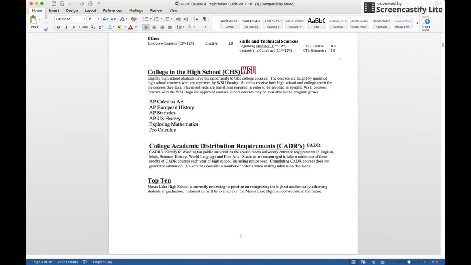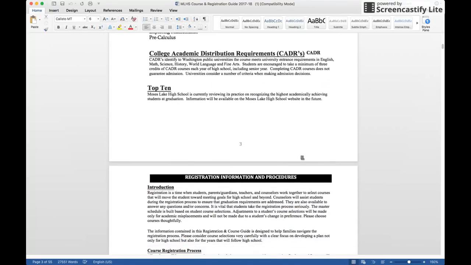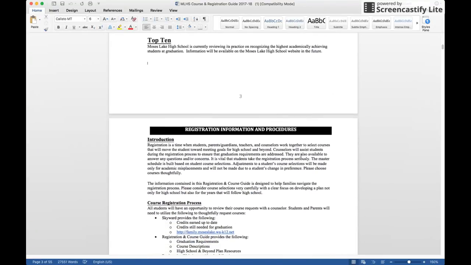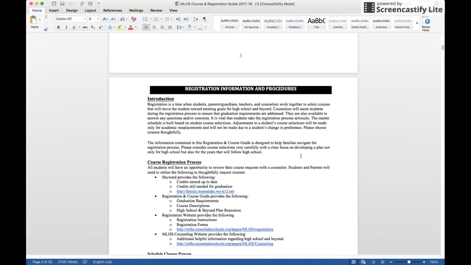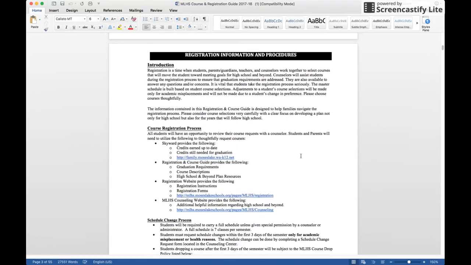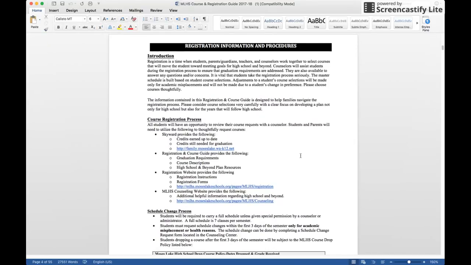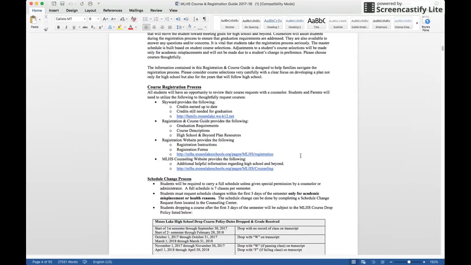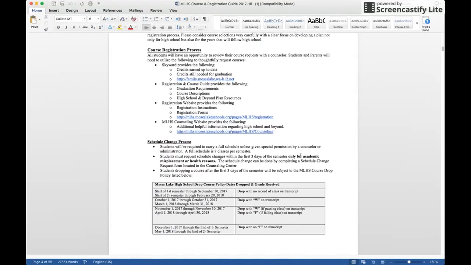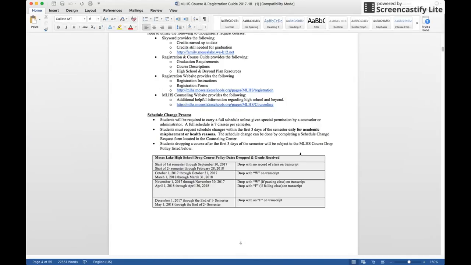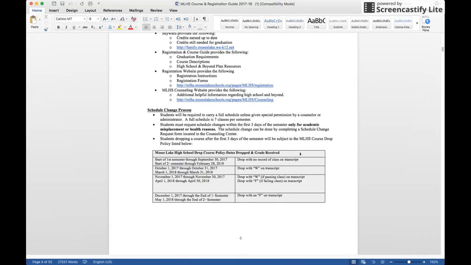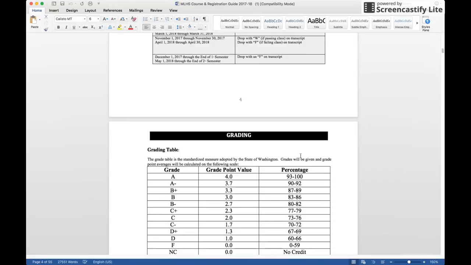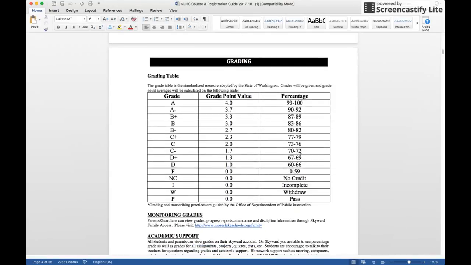All right, moving on. You'll want to read through all this information at your leisure, but page 4 has some registration info. You guys are going to want to take some time to read this and go over this information with your parents. It has a lot of information that is helpful. It talks about the registration process and schedule change process and our drop course policy. This is a good reference for when you start to have those questions as it gets later in the semester. Page 5 has our grading table.